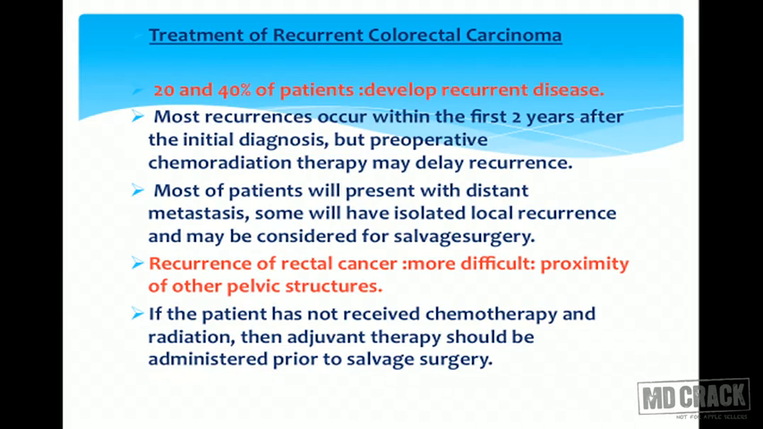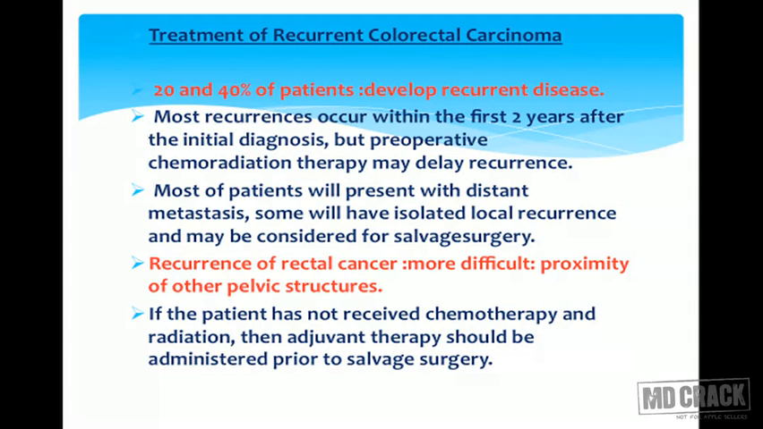Now we'll come to treatment of recurrent colorectal carcinoma. In 20 to 40% of patients can develop recurrent disease. Most recurrences occur within the first 2 years after the initial diagnosis. But whether you have given chemoradiation preoperatively or not, the delay can occur. Most of the patients will present with distant metastasis. Some will have isolated local recurrence and may be considered for salvage surgery.